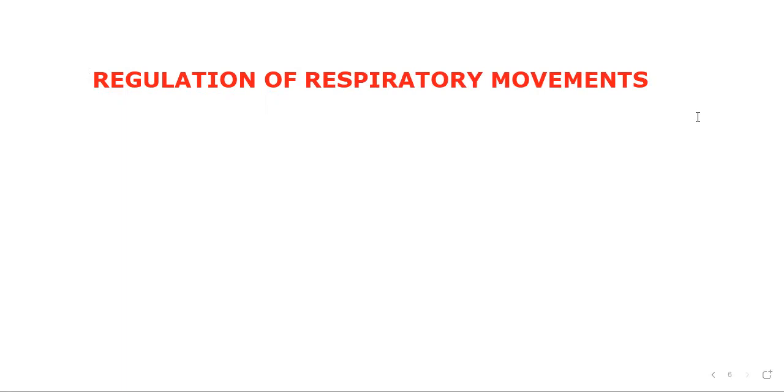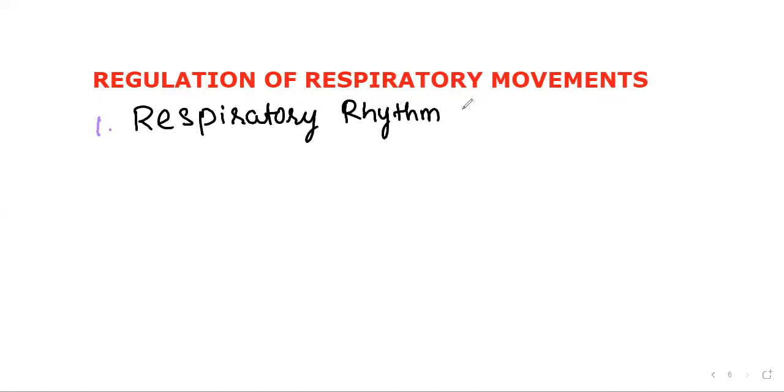So first of all, respiratory rhythm center. Let's talk about respiratory rhythm center. We'll write like a biodata that makes us understand easily.